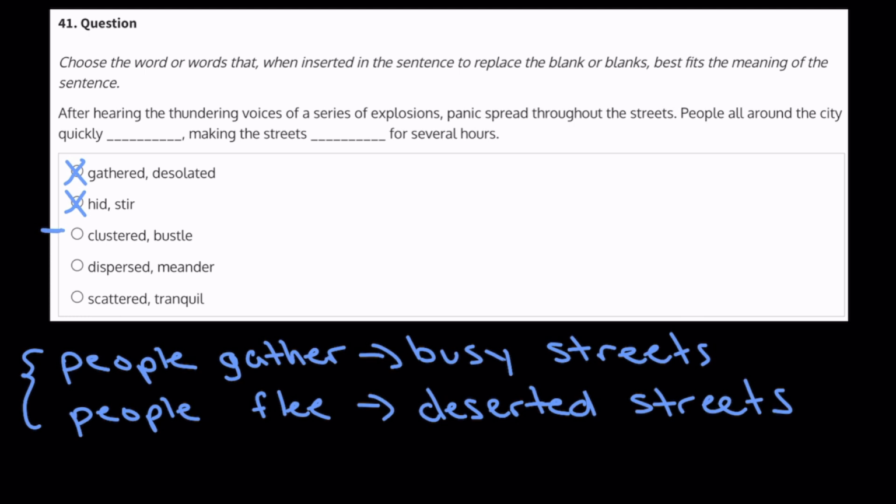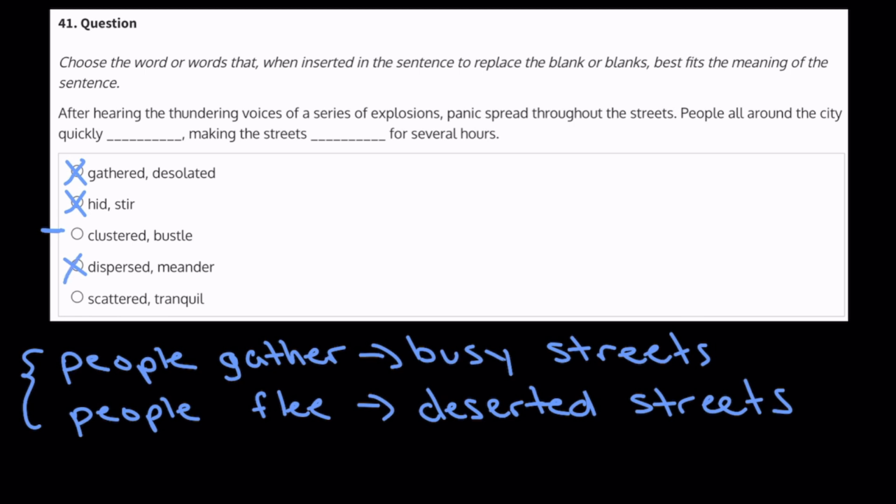Next, we have dispersed and meander. Dispersed means spread around, and meander means to follow a winding path. So there is a connection between these words, but they're not really relevant to either of the two possibilities we listed at the bottom of the screen, so we're going to eliminate them.